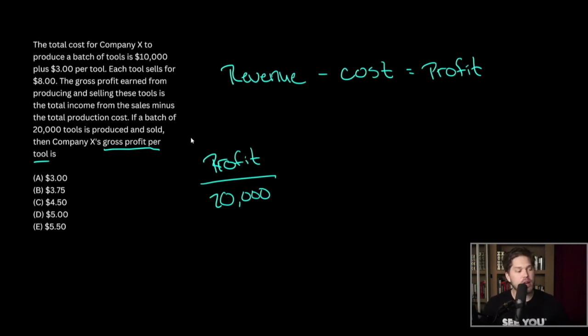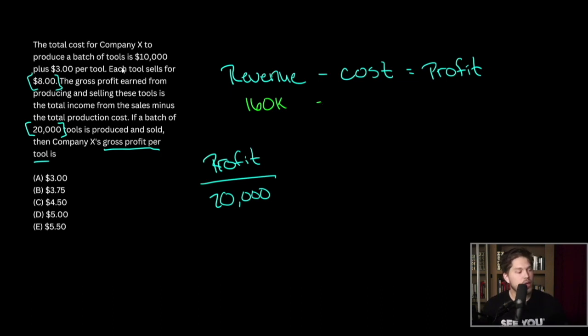So what is our revenue? Well, if we have 20,000 tools and each sold for $8, then our revenue is 20,000 times 8, or 160,000. And here I'll write it in a different color. So we have 160,000. What's our cost?